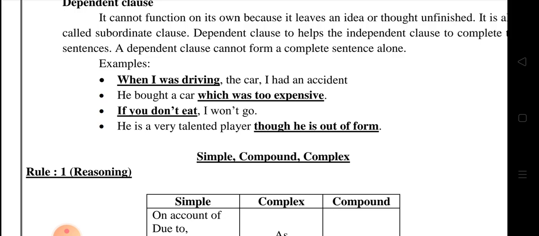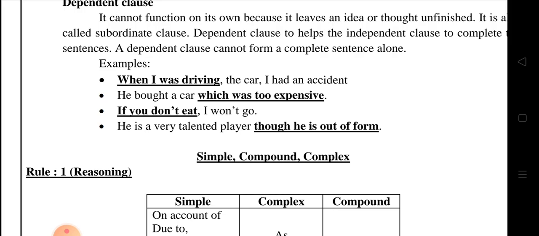The independent clause is also called a free sentence, and also called a clause. The independent clause means it will give the complete meaning without depending on any other sentence. That is called an independent clause. And finite verb and non-finite verb. The finite verb is also called an independent clause because it gives a complete meaning. For example, he likes mango. And also it can be changed according to the subject, tense and number.